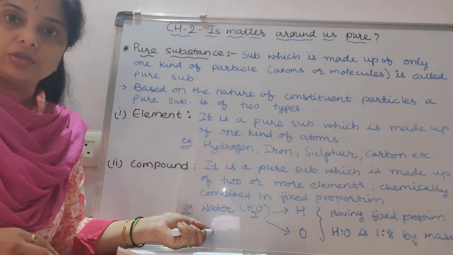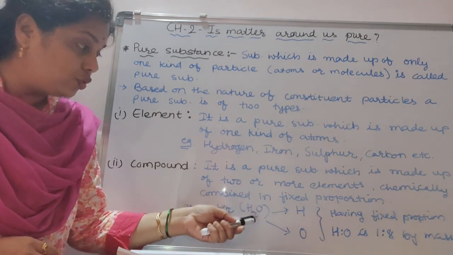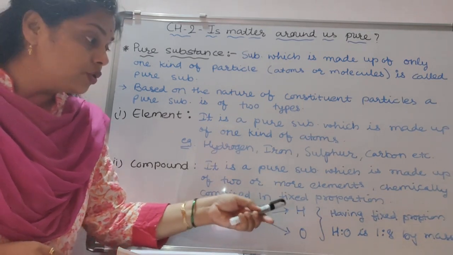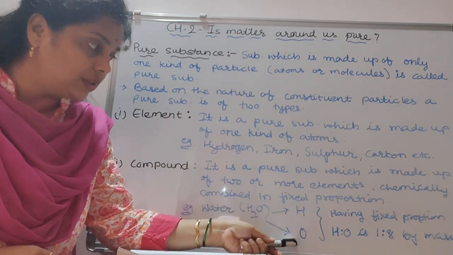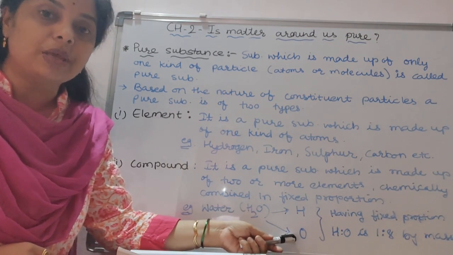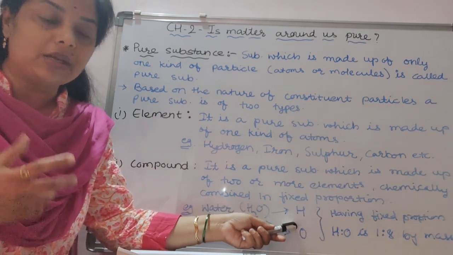For example, water. Its chemical formula is H2O. So two atoms of hydrogen combine with one atom of oxygen. Hydrogen and oxygen are the atoms which combine together to make water. But what is their proportion, their ratio?